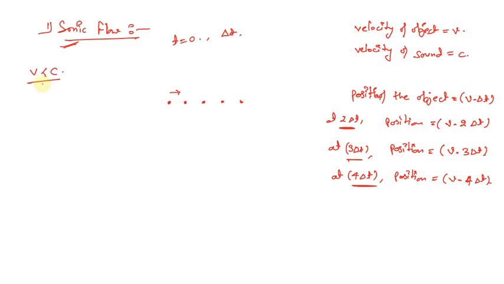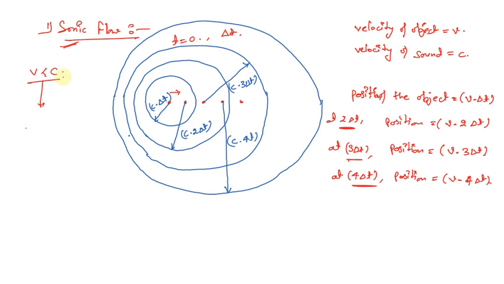So what does it represent? That the distance moved by the wave front will be more than the distance traveled by the object. Now as we know, in the subsonic flow the velocity of an object is less than the velocity of sound. So what we're going to get is this particular diagram.